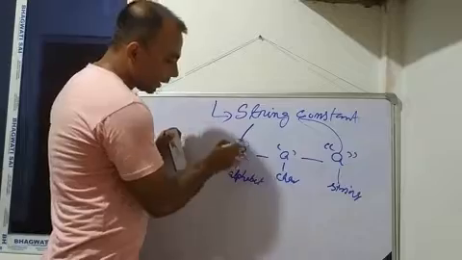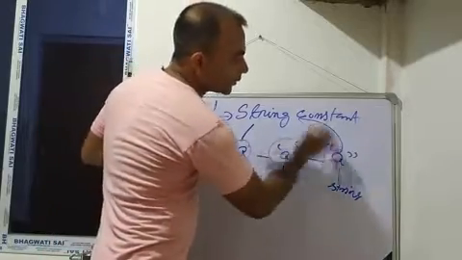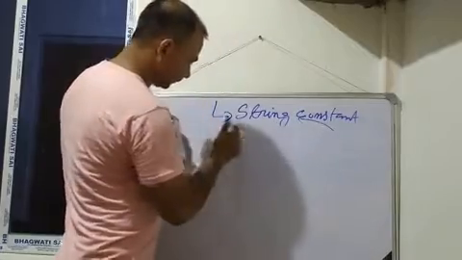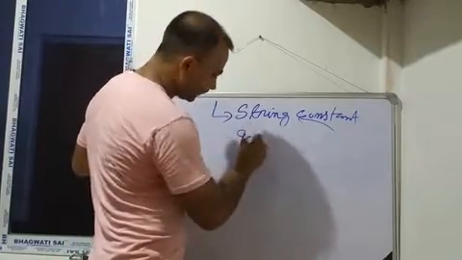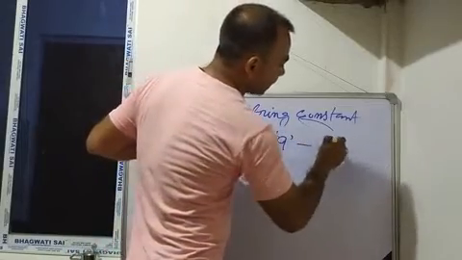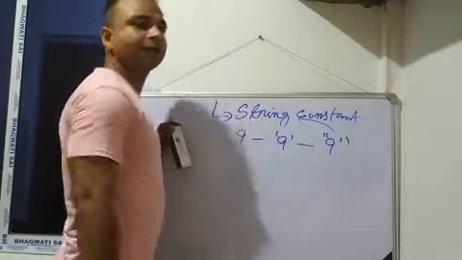See the difference? Alphabet, character, string. Okay, so I'll give one more example. Suppose 9 is a number. If you enclose it within single inverted commas, it becomes a character. If you enclose the same character within double inverted commas, then it becomes a string.